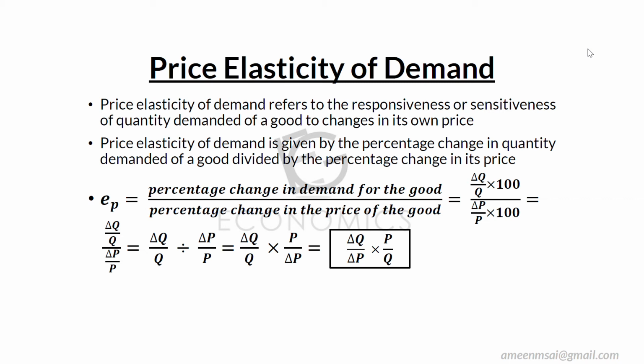So how are we measuring price elasticity? It's given as EP. E denotes elasticity, P denotes price. So price elasticity of demand is equal to the percentage change in demand for the good divided by the percentage change in the price of the good. So what is the percentage change in the demand for the good?